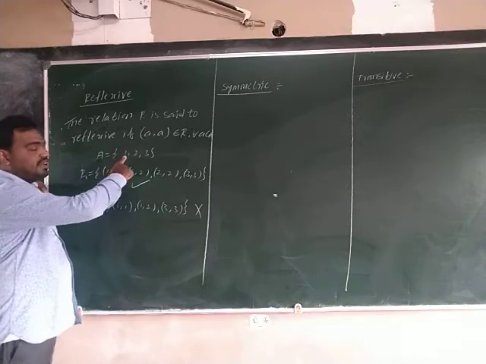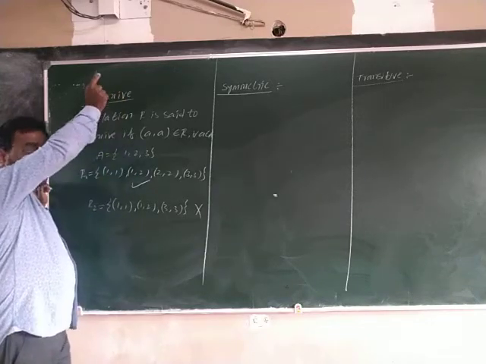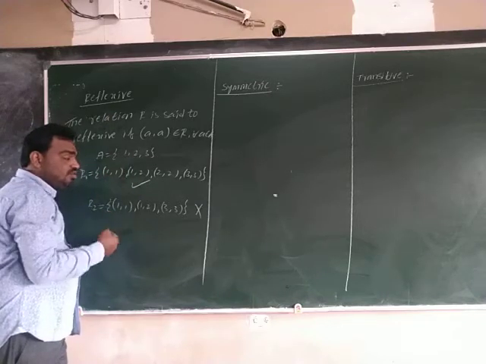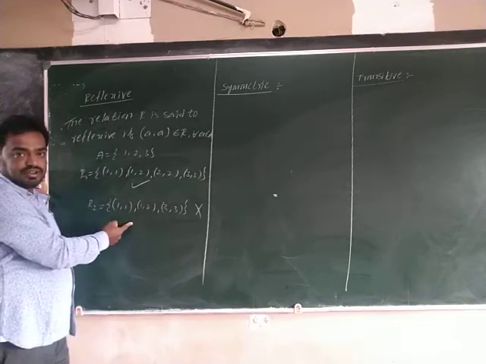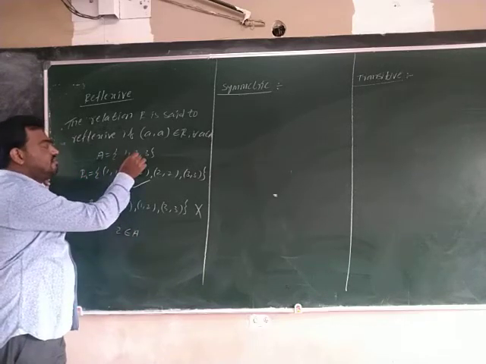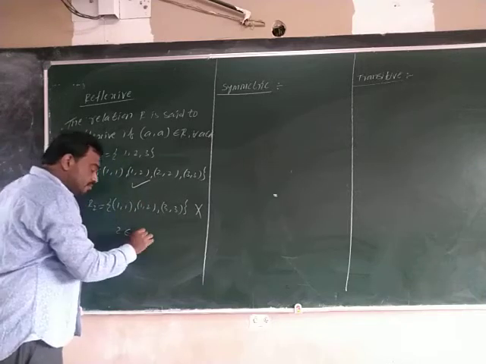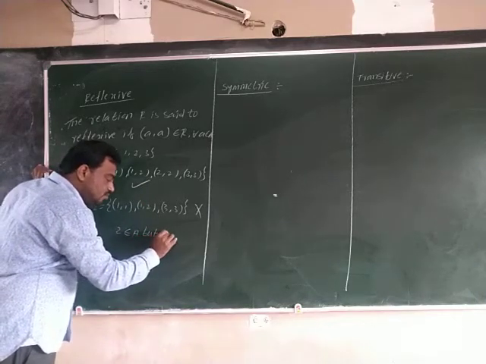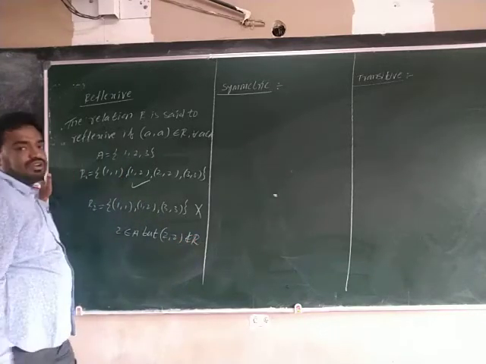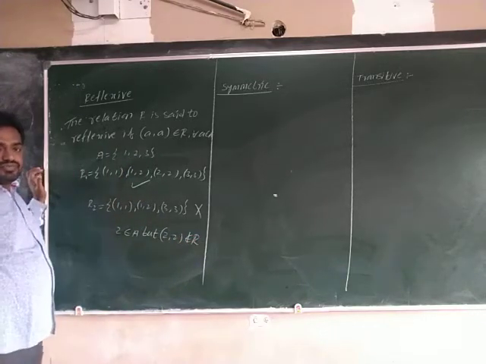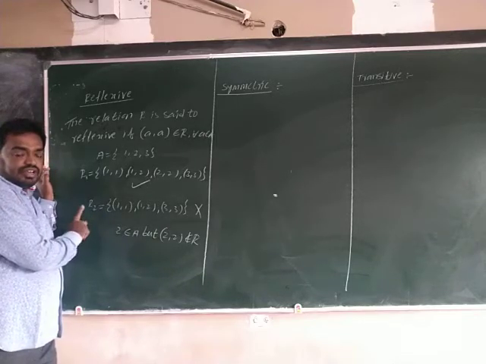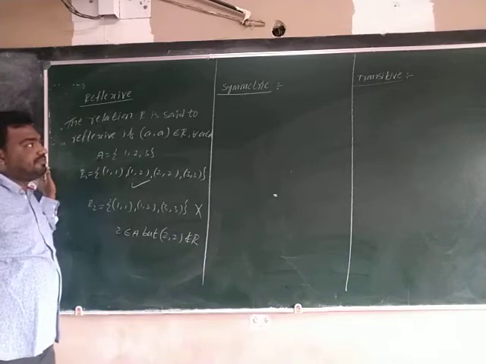Here you see, if I take 1, then (1,1) belongs to R. If I take (2,2), this does not belong to R. Here 2 belongs to A. 2 is one of the elements in the set A. But (2,2) does not belong to R. So it is not reflexive. Understood? This is the definition of reflexive and example.